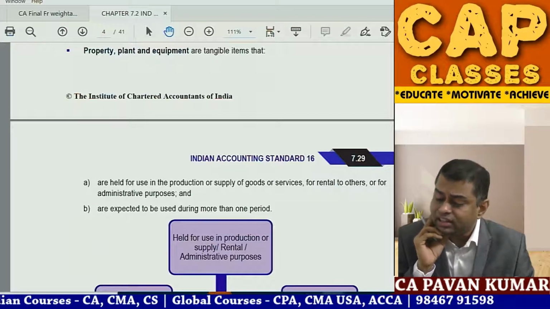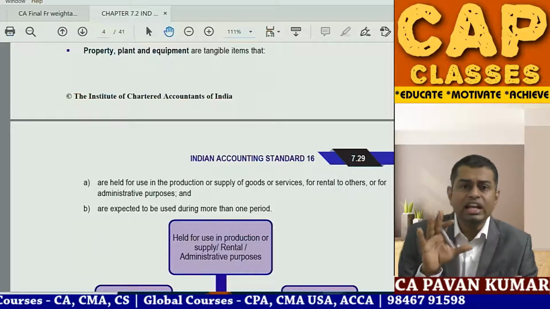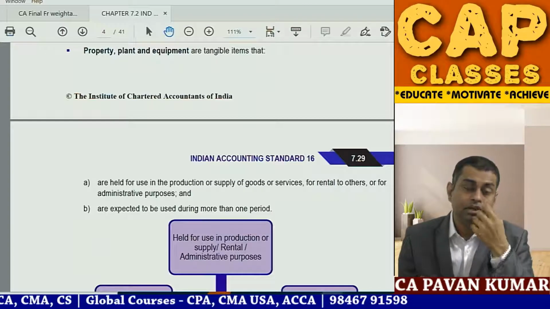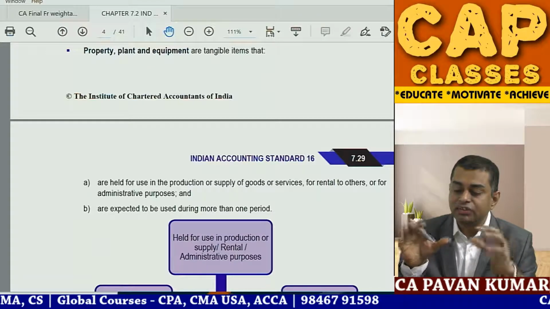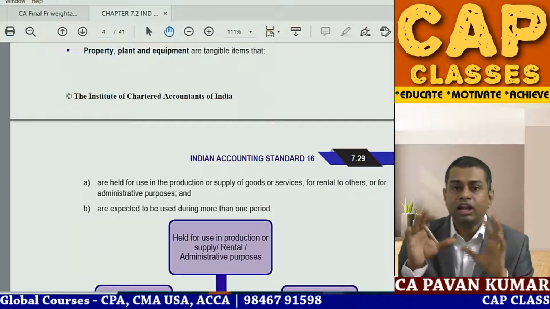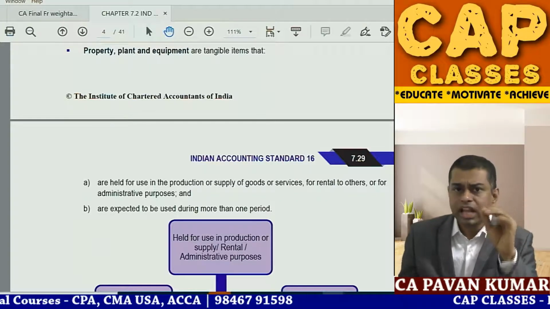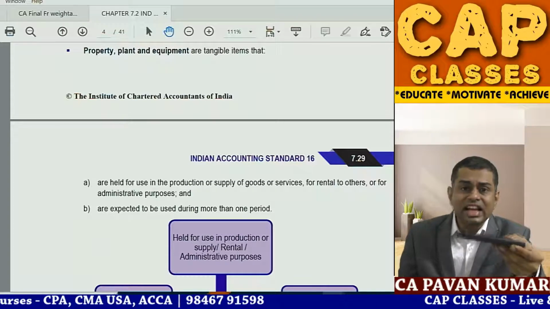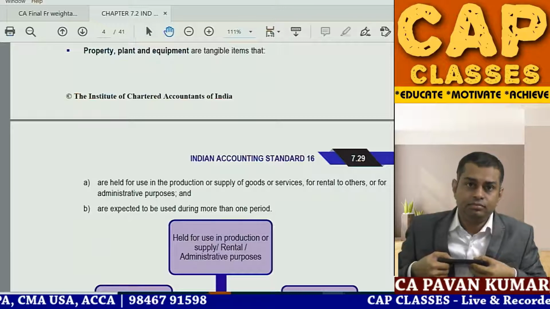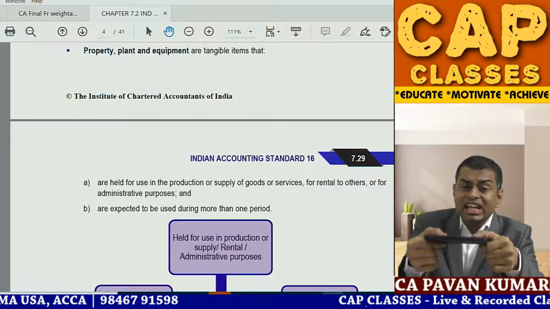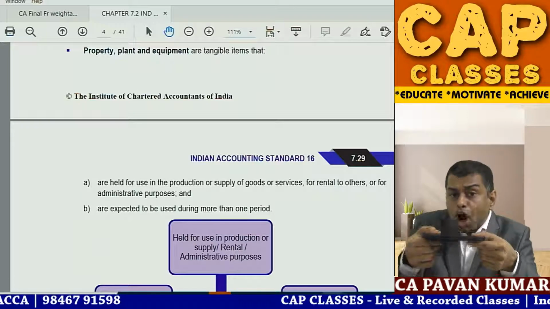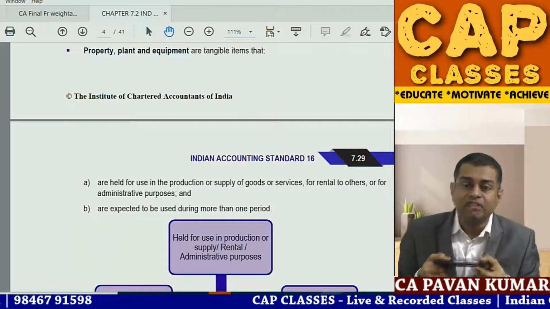You are buying an asset. When you are buying an asset, fair value of the asset taken is irrelevant. See, simple. Imagine one thing. Kushi is selling this mobile to Pawan at 5,000 rupees. Pawan bought this at 5,000.